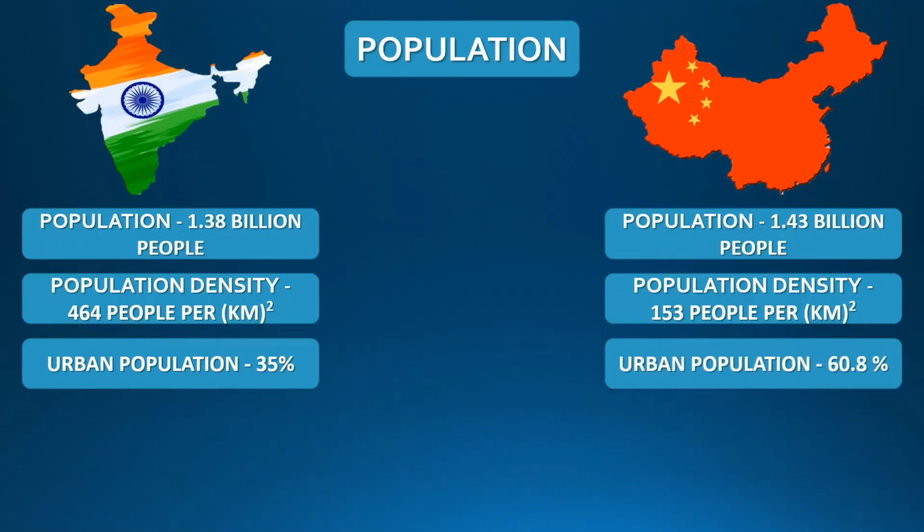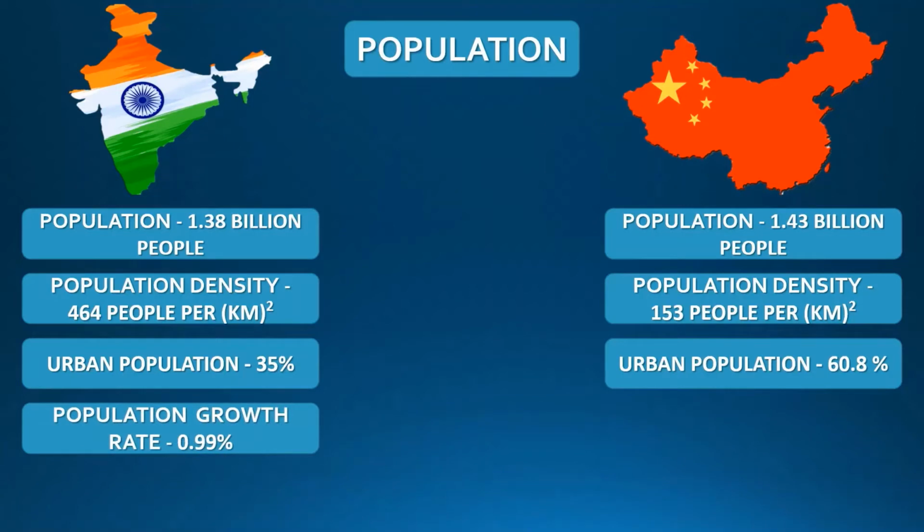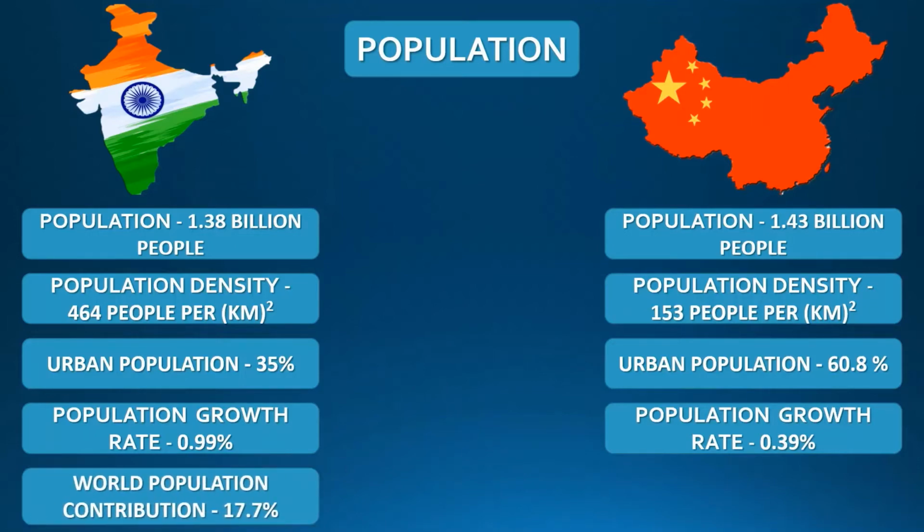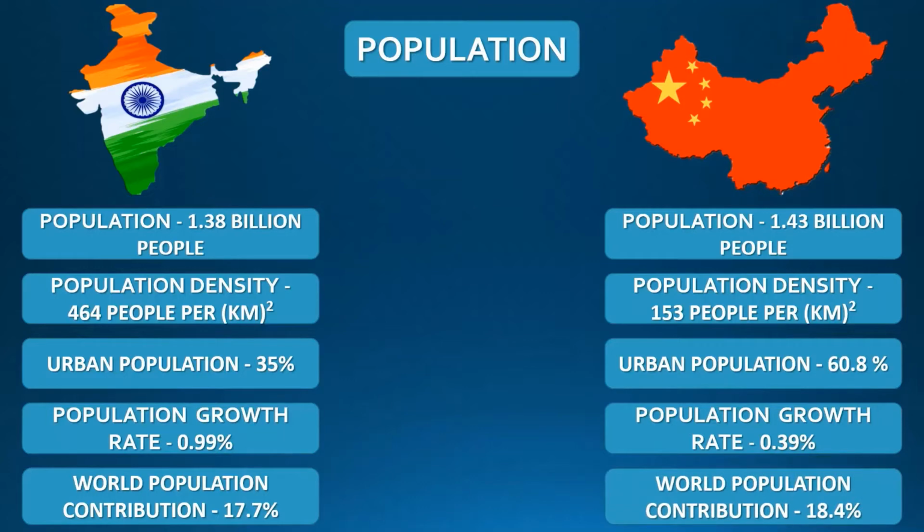35% of the Indian population live in urban areas, whereas 60.8% of the Chinese population live in urban areas. The population growth rate of India is 0.99%, whereas the population growth rate of China is 0.39%. India contributes about 17.7% of the world's population, whereas China contributes about 18.4% of the world's population.